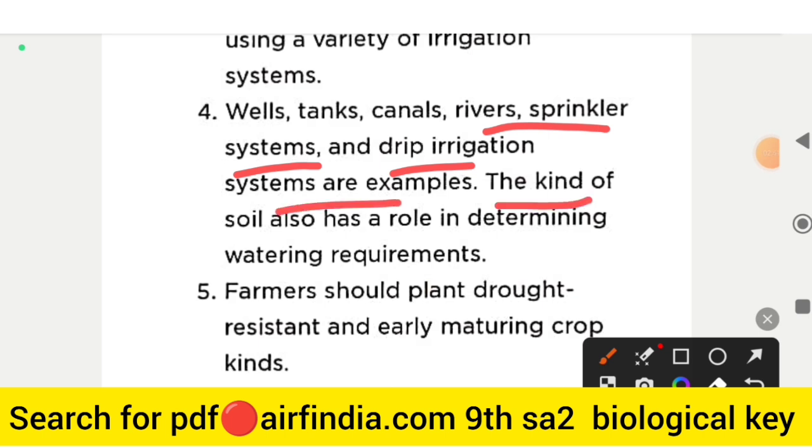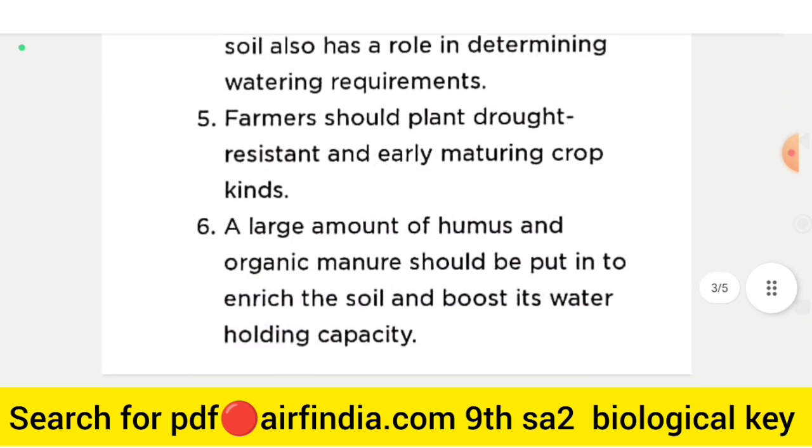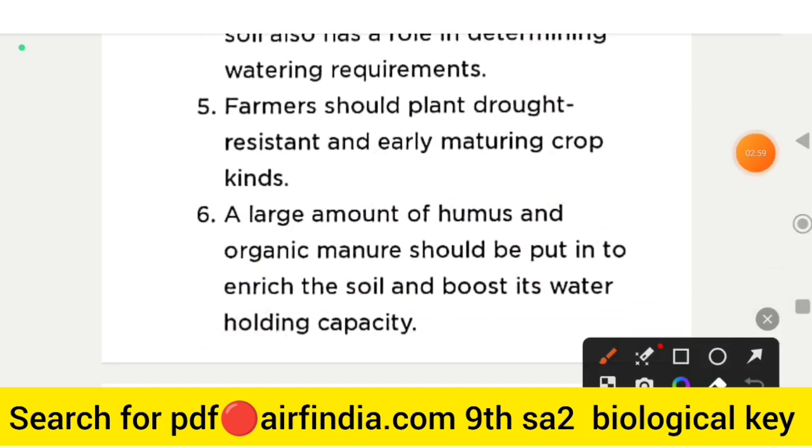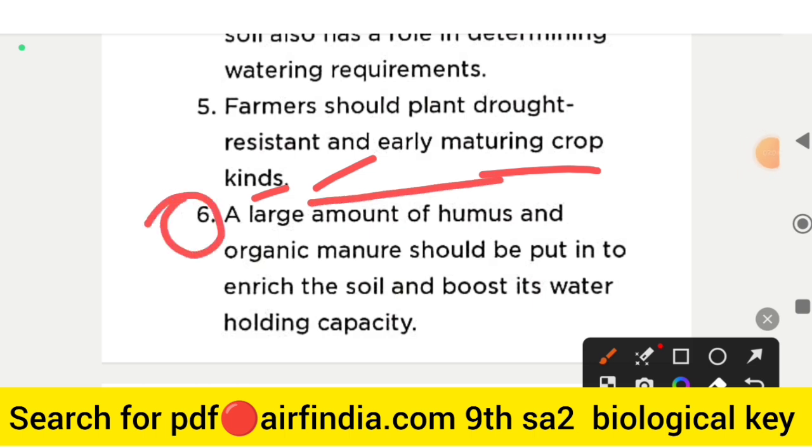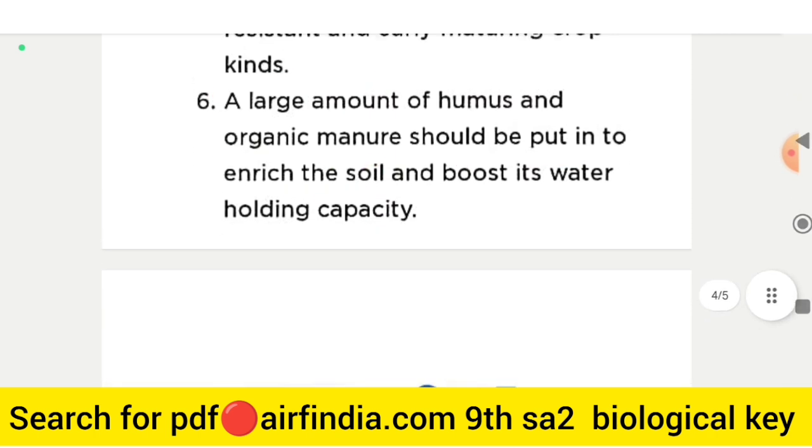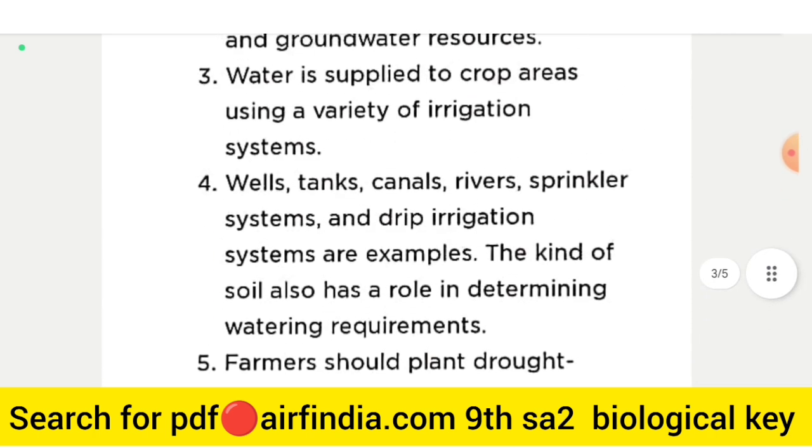The kind of soil also has a role in determining watering requirements. The fifth point is farmers should plant drought resistant and early maturing crop kinds. The sixth point is a large amount of humus and organic manure should be put in to enrich the soil and boost its water holding capacity. These are the main points to suggest to the farmers.